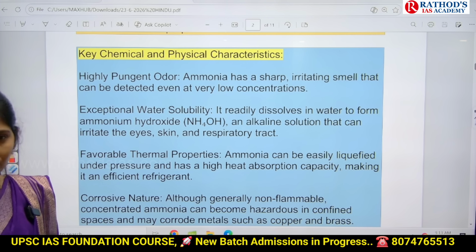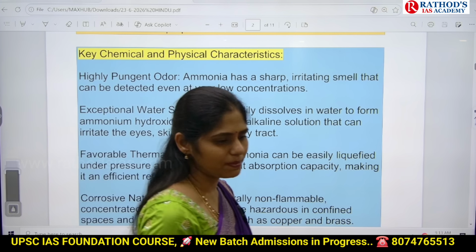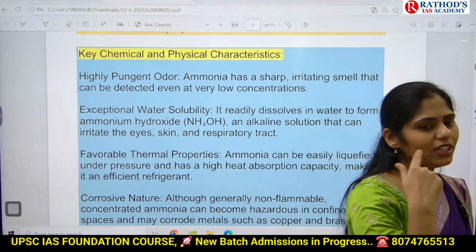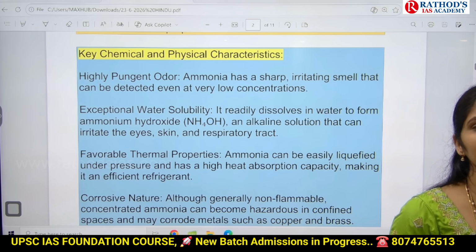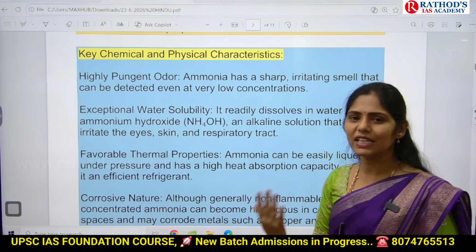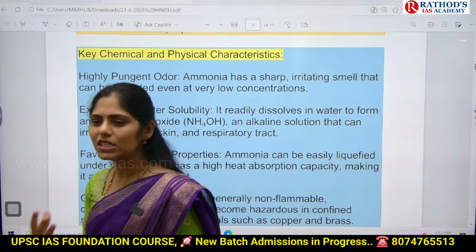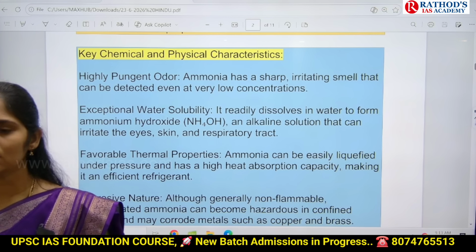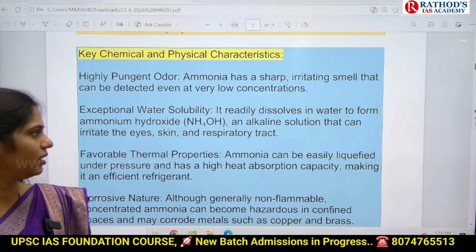Okay, if you see the key physical and chemical characteristics, it has a highly pungent odor. So whenever we breathe that highly pungent smell, the lining of our nose and respiratory tract gets irritated. Because of this, you will get sneezes, you will get a burning sensation inside your throat, and sometimes you may get a cough.